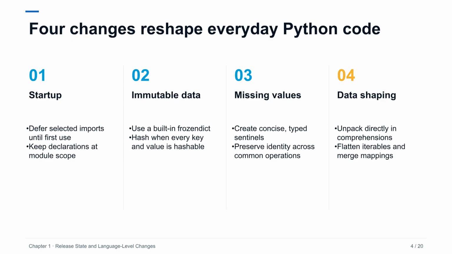The most visible application-facing changes share a theme. Python is standardizing patterns that developers already implement by hand. Lazy imports replace scattered inline imports when startup latency matters. Frozen dict supplies an immutable mapping without a third-party dependency. Sentinel standardizes the common need for a value distinct from None. Unpacking comprehensions make flattening and merging read more directly. None of these features requires an all-at-once migration, which makes Python 3.15 suitable for incremental adoption after compatibility is established.